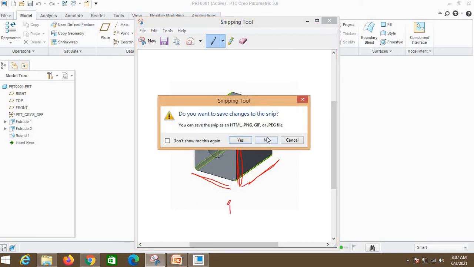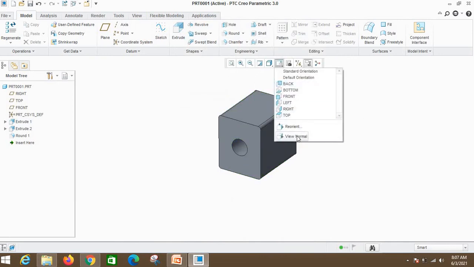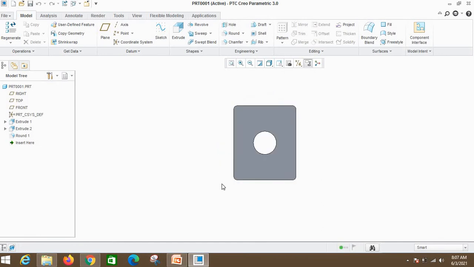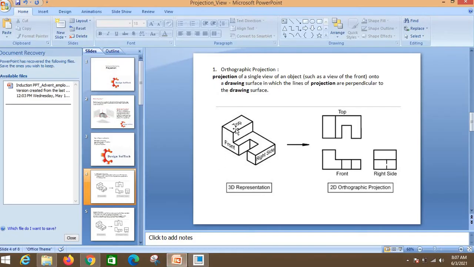And in orthographic projection you can see only two dimensions in a single view. So here we can say x and we can say y, only two dimensions are there. So this is my orthographic projection. See, this is my 3D part. If you want to see the 3D part from top, you can see only this type of shape.